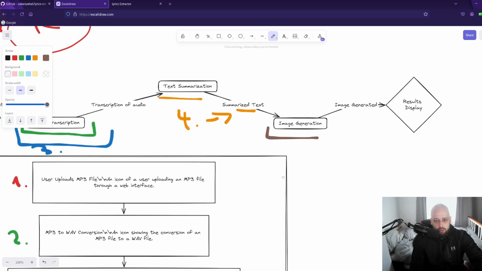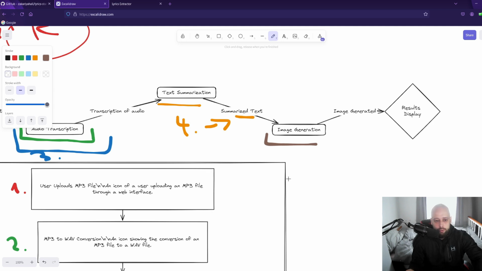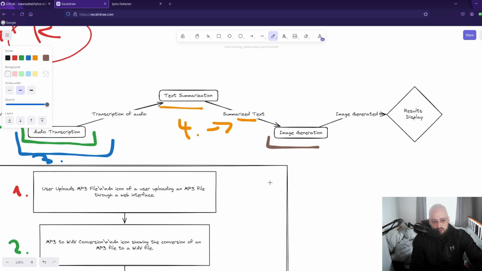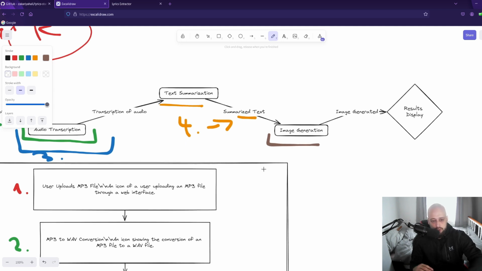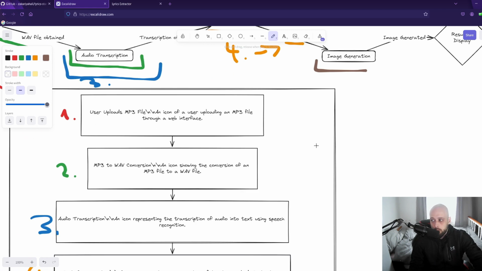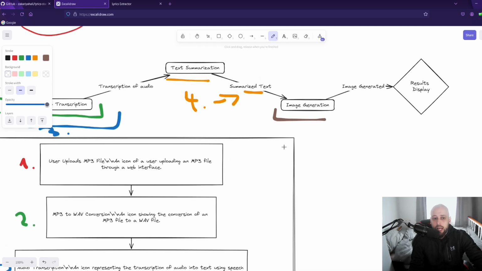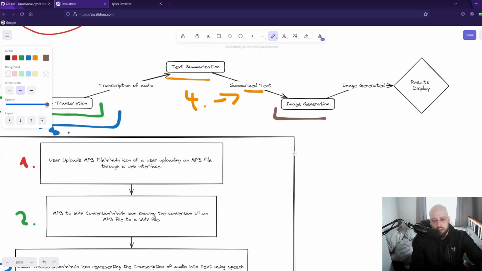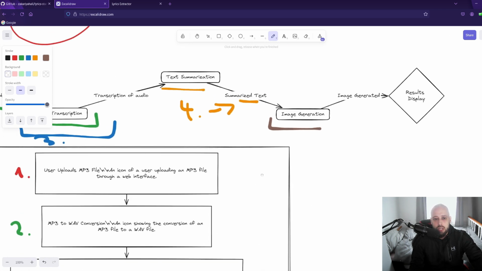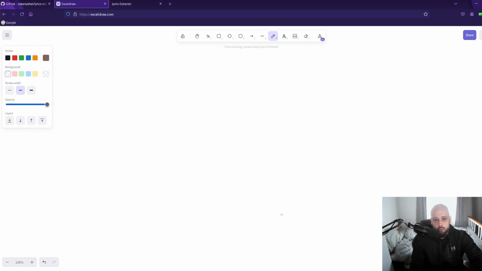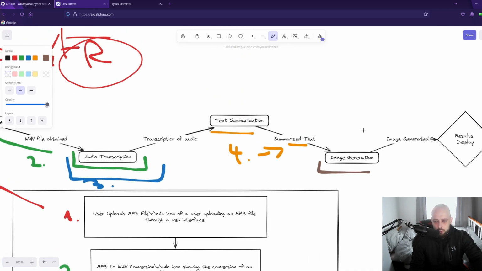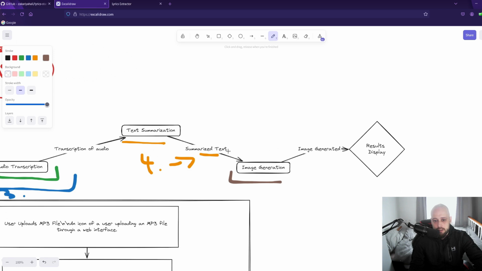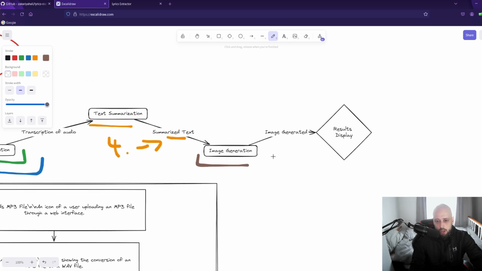So just for the sake of the project, this tutorial is supposed to teach you about this backend architecture that's kind of event driven, and it combines usage of different APIs, so API integration for a specific purpose. But you can modify this however you would like, based on what you would like as an outcome here. I just wanted to show you the way to do it. So I thought, all right, the best way maybe would be to, rather than just take the whole lyrics and try to create an image, I'll create some kind of a text summary, which we saw here with step number 4. And then that will be the prompt to create an image out of it.